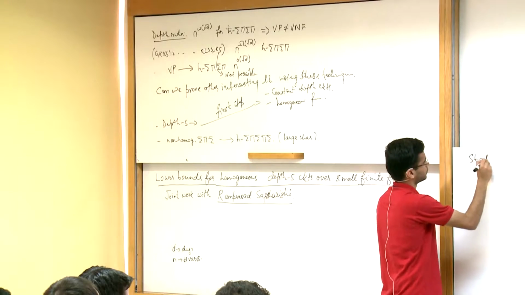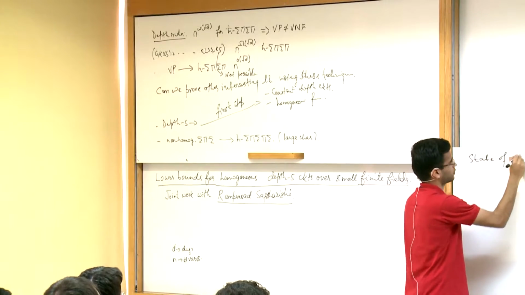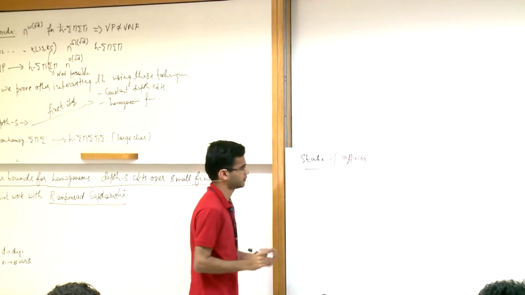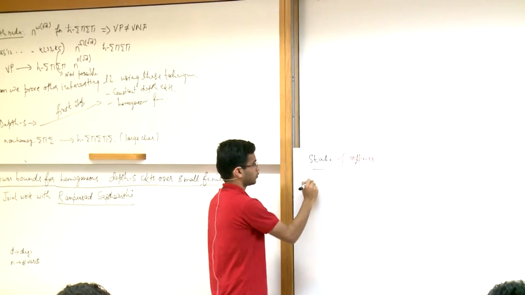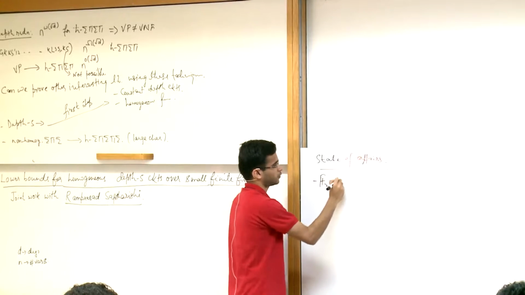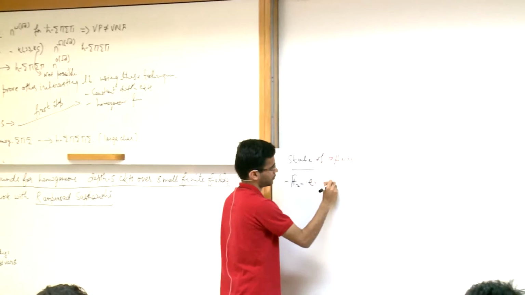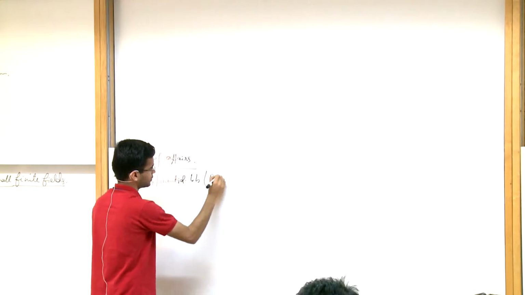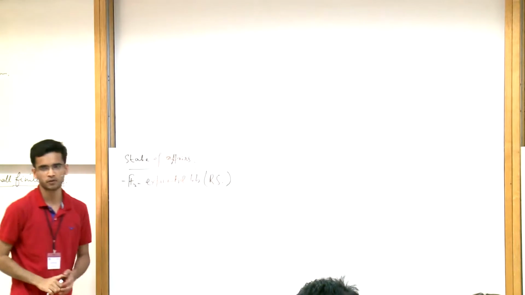Okay, so what do we know? Till recently the state of affairs for depth 5 circuits hasn't been really good. Over F2 we know exponential lower bounds. Razborov-Smolensky, for example, will imply exponential lower bounds for F2.